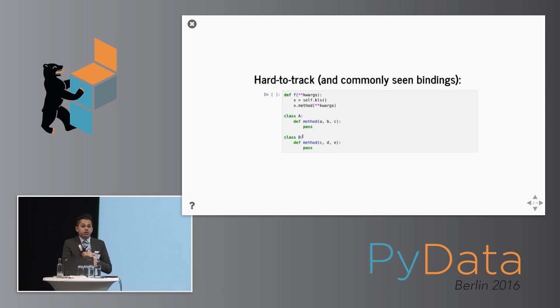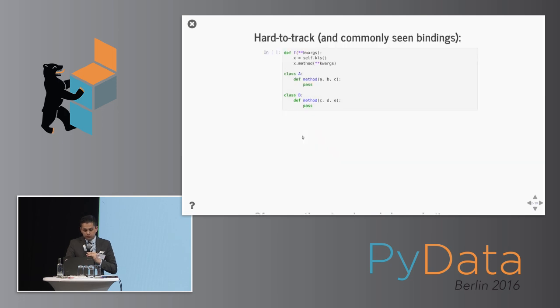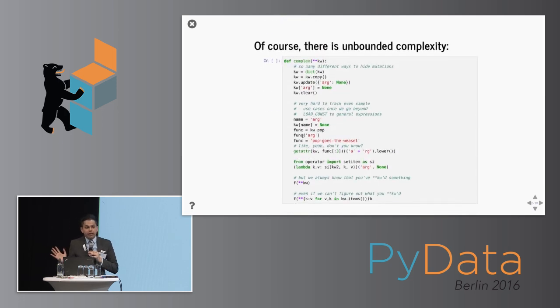I'd suspect that this is actually more the case than you'd think, and this shows up in some very simple cases. And so I would say probably static analysis in this vein won't lead you much of anywhere. Now, of course, it's possible for us to have unbounded complexity. I don't have a lot of time to go through all these examples, but I thought I'd come up with a couple of examples of just how complex an author could naively make it difficult for you to statically track where an argument went by doing copies of the dictionary, by updating the dictionary, by doing assignments of the dictionary, and then you have to track state of the dictionary, by doing some really weird things to the dictionary, by using the operator module to pull things out of the dictionary.